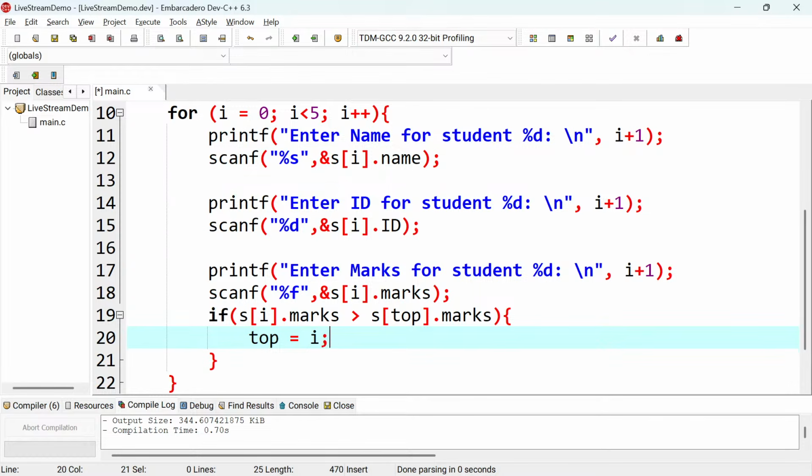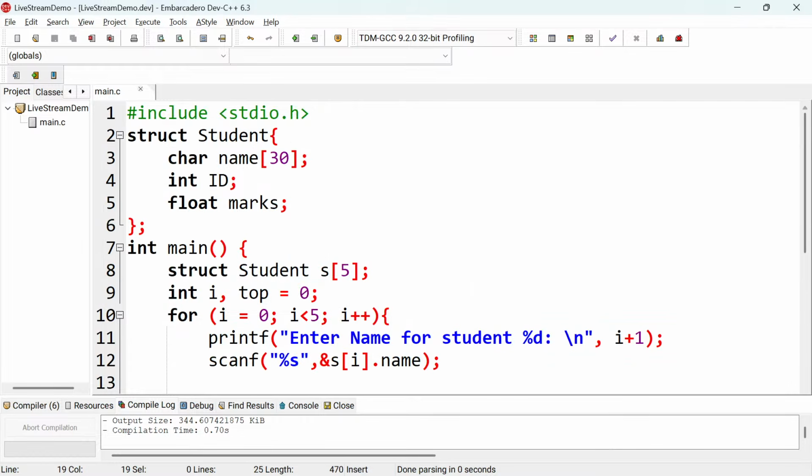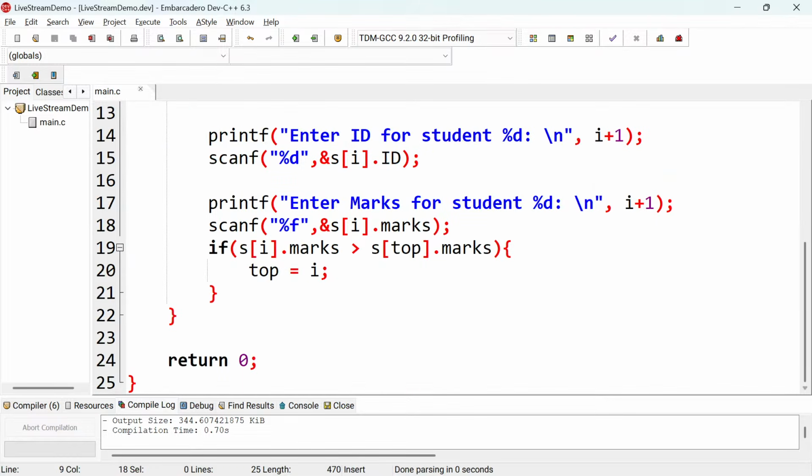So what is happening here is very, very simple, guys. We are saying by default top is 0, so the first student at index 0 is the one that has got the highest mark. So we are checking that maybe you are now at index 1.